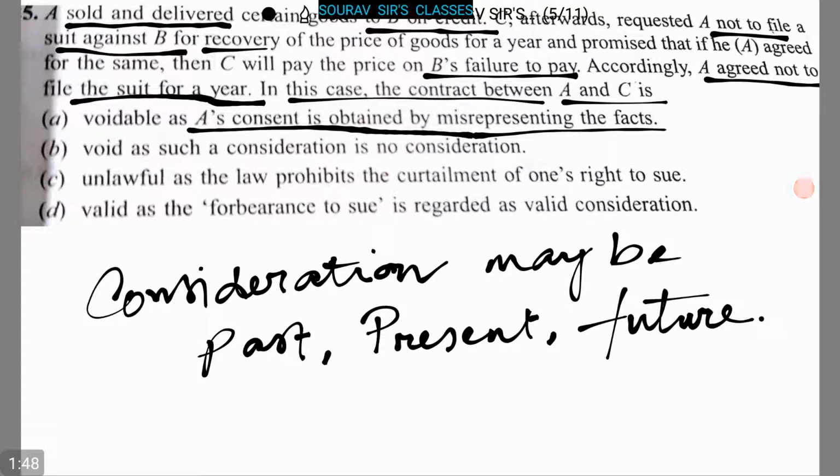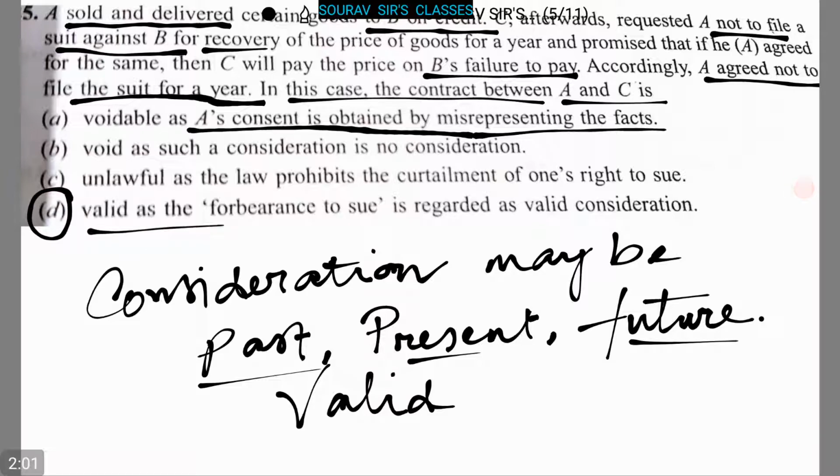All of the considerations, whether past, present, or future, are valid. So here, option D, valid as the forbearance to sue is regarded as valid consideration, is the correct answer.